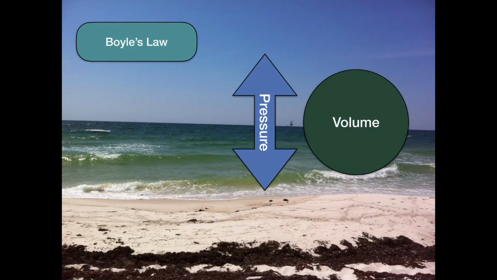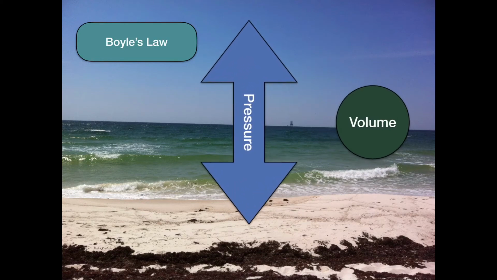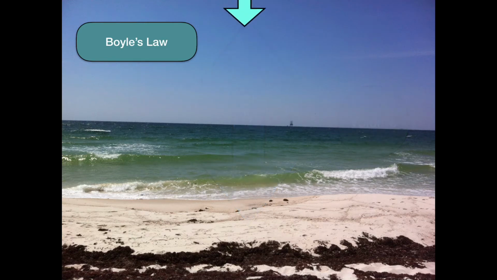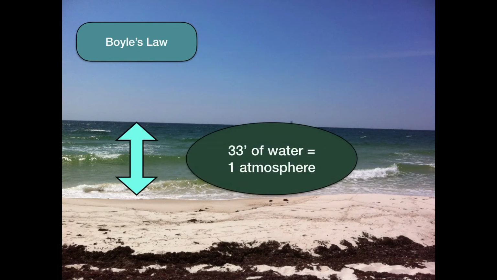Boyle's law says that pressure and volume are inversely proportional. So if we increase the pressure, we'll decrease the volume. For every 33 feet of water that a person goes down, there's an equivalent of another 1 atmosphere of pressure weighing down on them. This is important when a person is going up.